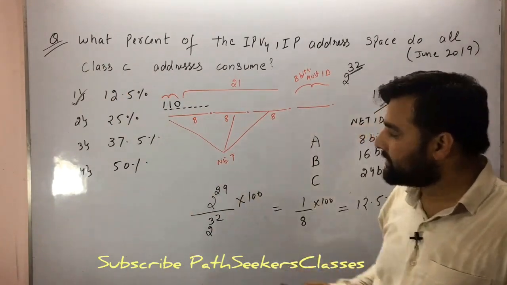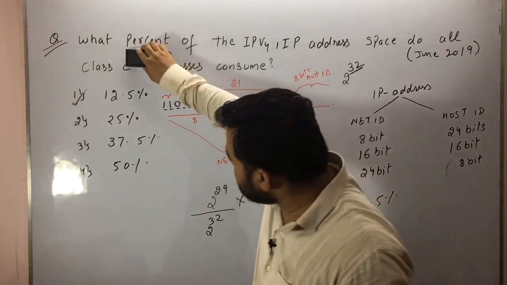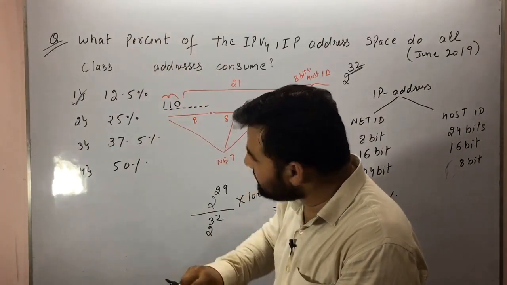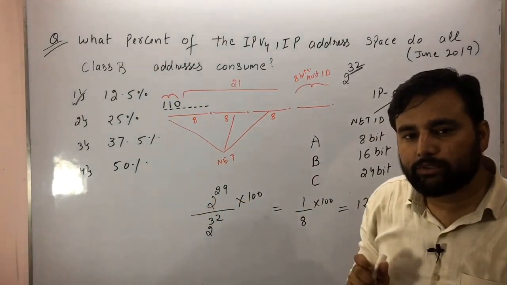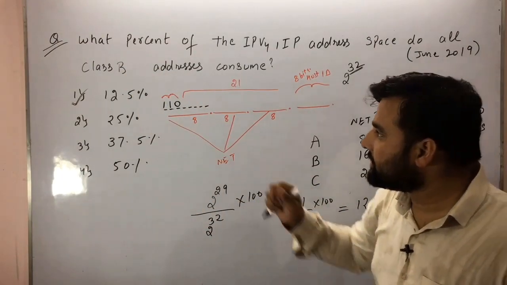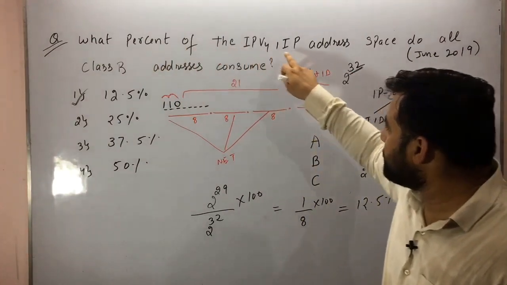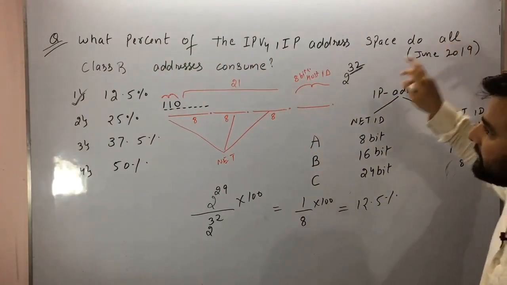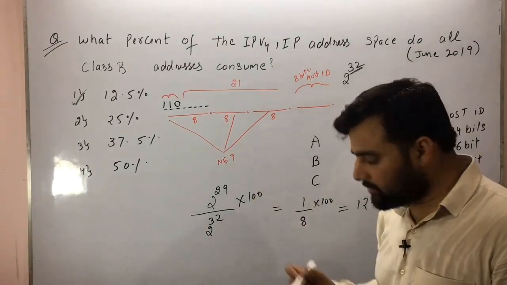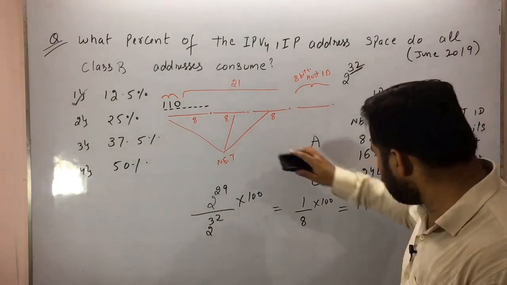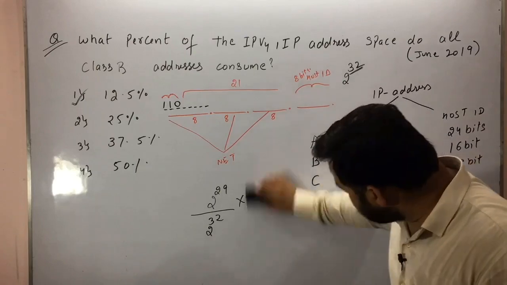Okay students, let's see some variation. Let me change this question. If I change this question to class B, now can you solve this question? How to solve this question? What percentage of IPv4 IP address space do all class B addresses consume? Now let's talk about the class B address. Okay, so let me rub this.